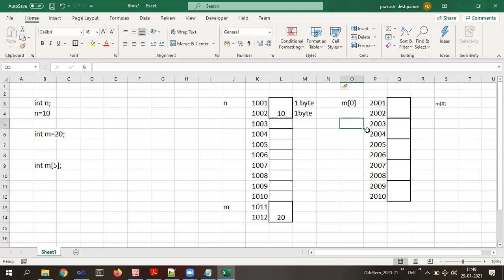Then the next element is m of 1. Now tell me, m of 1 will it be 2003 or something else? 2003. m of 1 will be 2003. Then m of 2, 2005. m of 3 and m of 4. Very good. So m of 4.